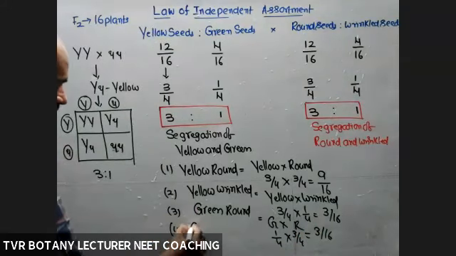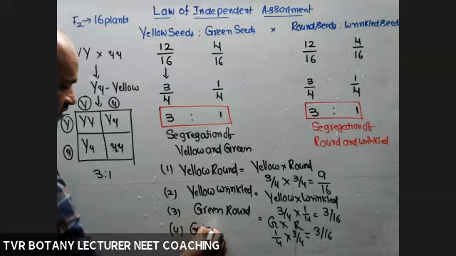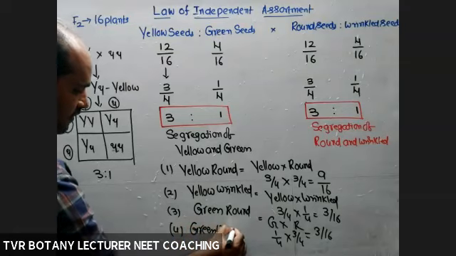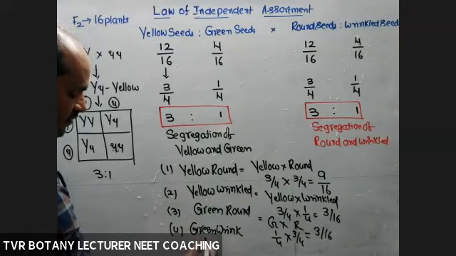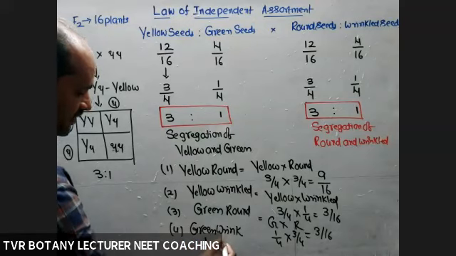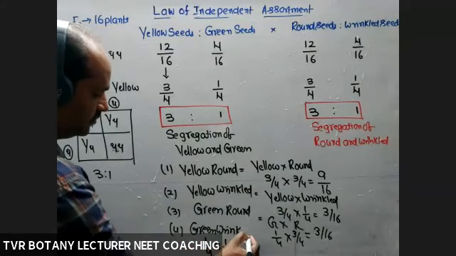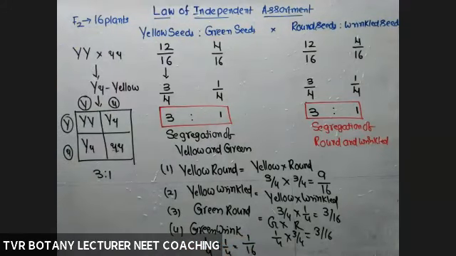Fourth one, green wrinkled. Here also green probability 1/4 multiplied with 1/4, so 1/16.